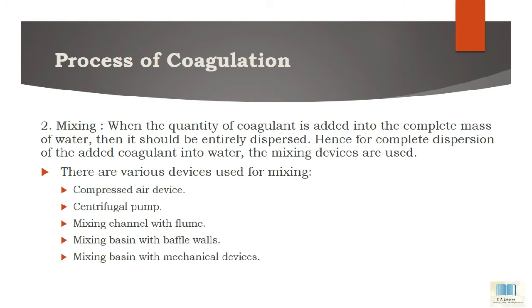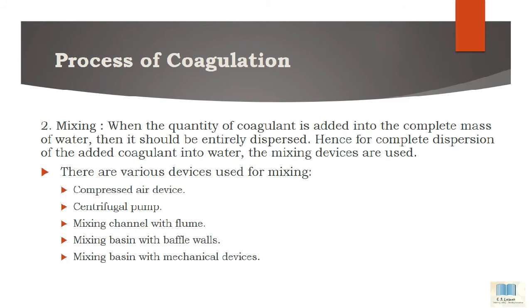When we feed the coagulants into the water, they do not mix properly into the flowing water. So we mix the coagulants with water by using some devices, so that it is mixed thoroughly. This mechanism is called the mixing process.